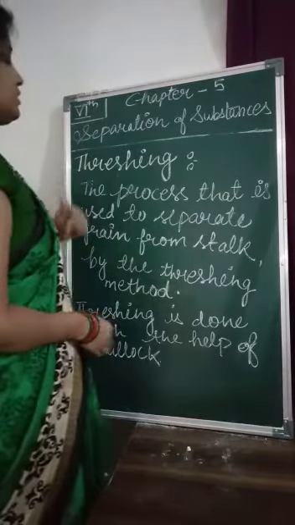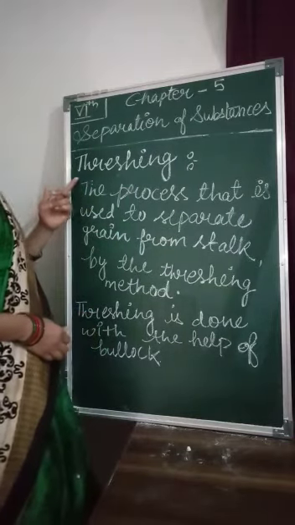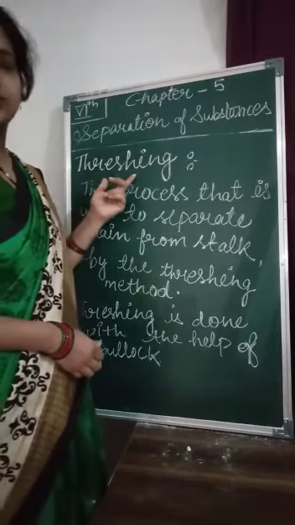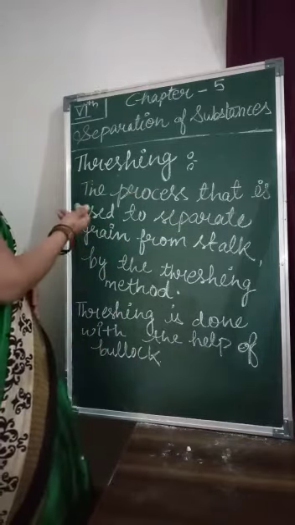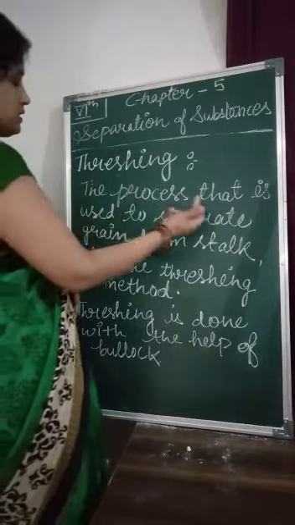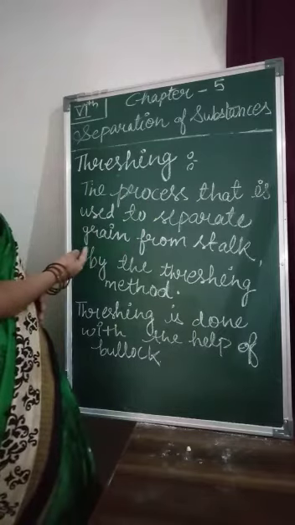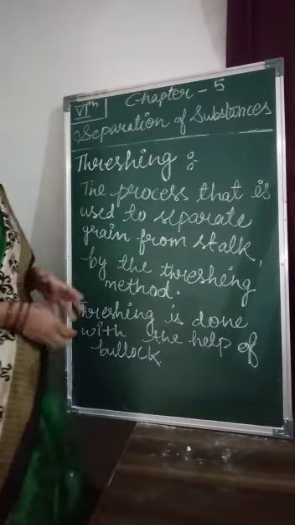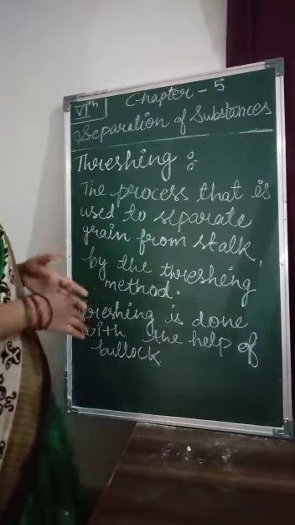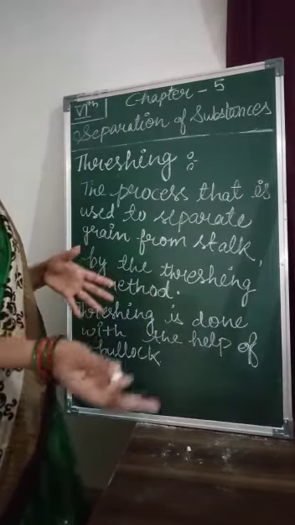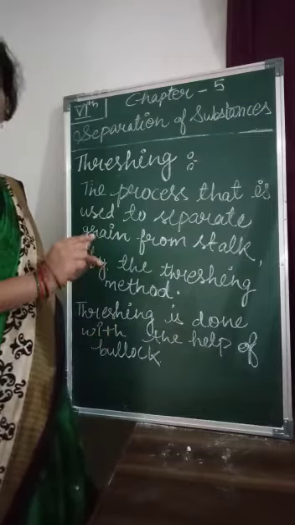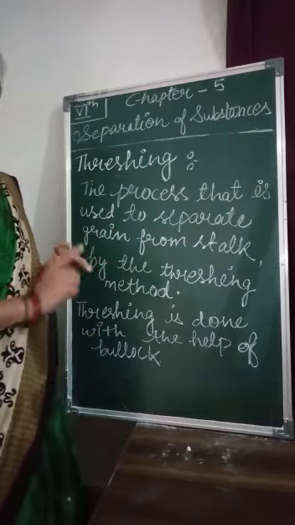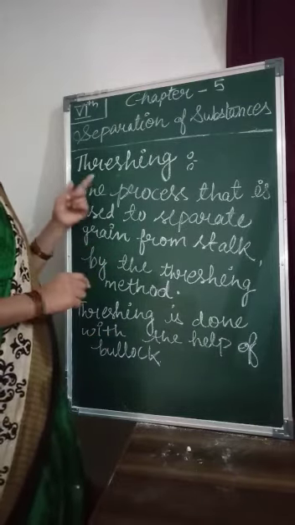So student, in threshing we will discuss what we mean by the threshing method to separate the useful substances from any types of mixtures. Threshing is the process used to separate grain from stalks. As you know, in the field there are thousands of stalks lying over the field. Now you have to remove the grain from that stalk, so you need to use the threshing method.